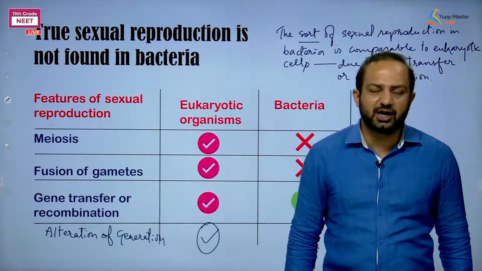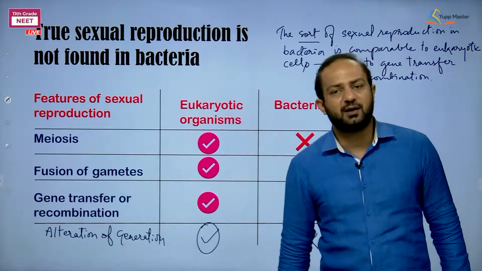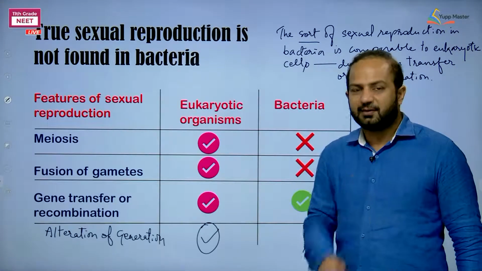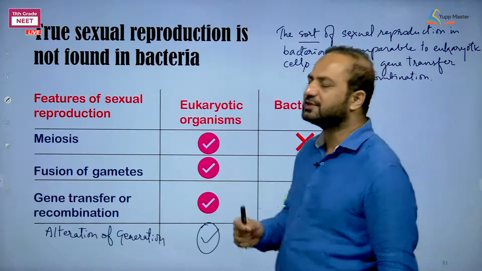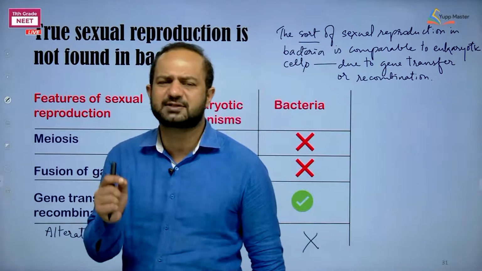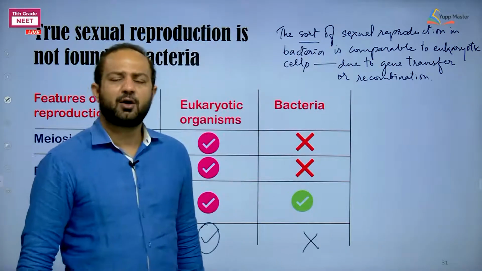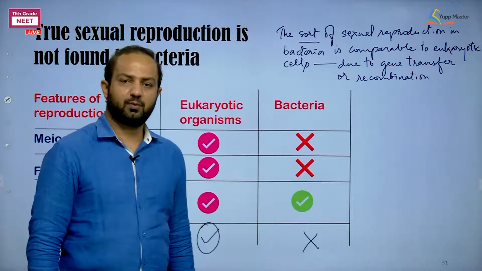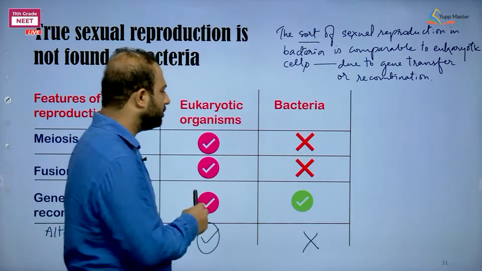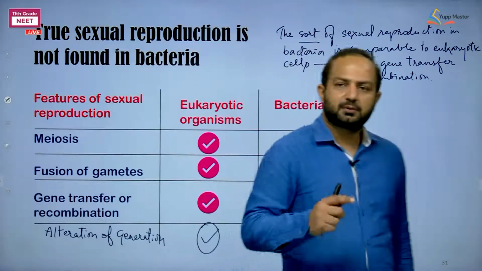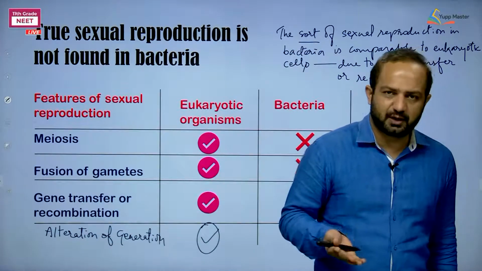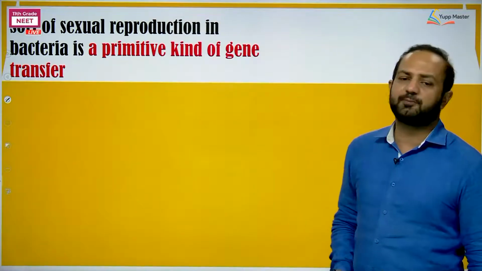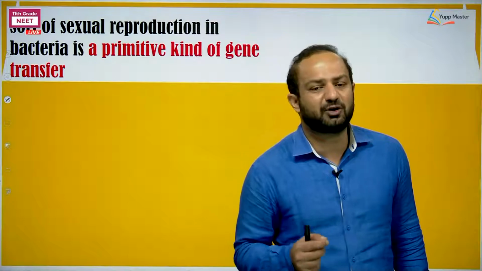The only thing changing is gene expression, that too in the recipient, not in the donor. Here the sexual reproduction is not increasing the number of cells or the population; it is increasing only the gene combinations in the population. So that is why the sort of sexual reproduction in bacteria is a primitive kind of gene transfer.